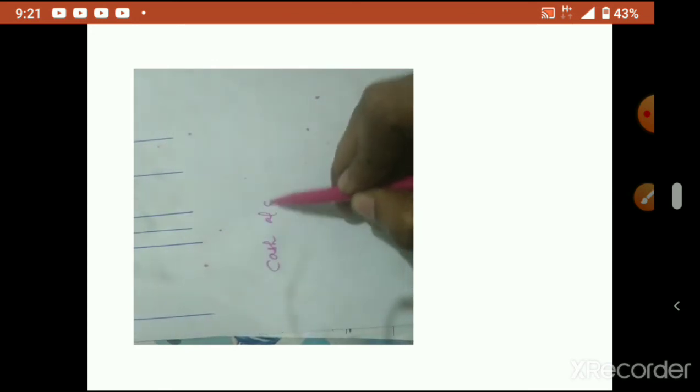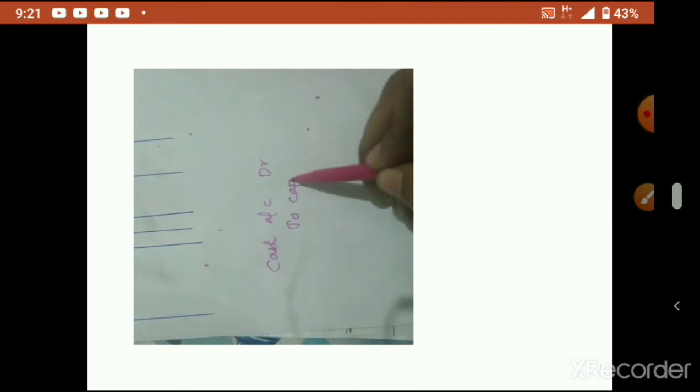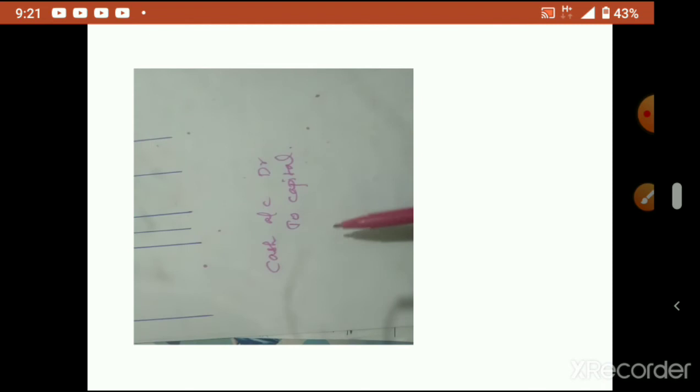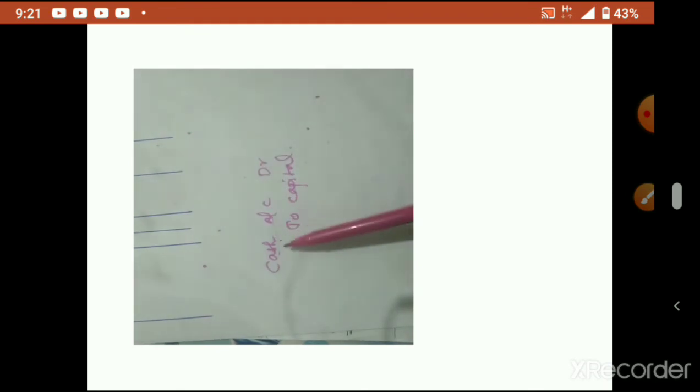For example, the first one I will write here just to show you. First, commenced business with the cash. The journal entry, what we write, is cash account debit to capital. Now this cash is common, the heading is there. So don't write cash inside this account. Whatever account you prepare, that account name never appears inside the account.